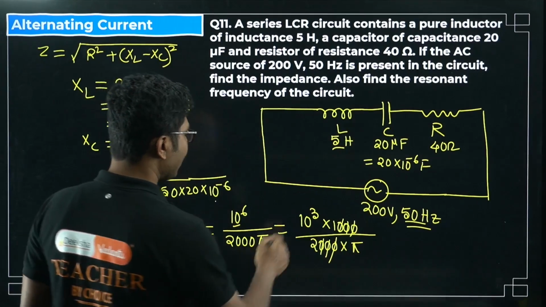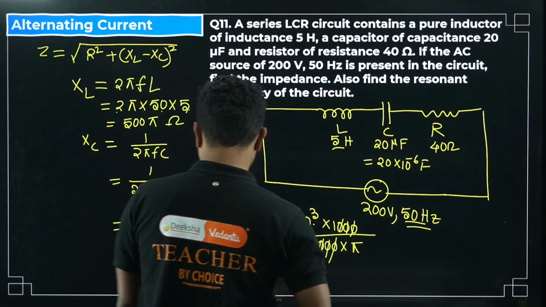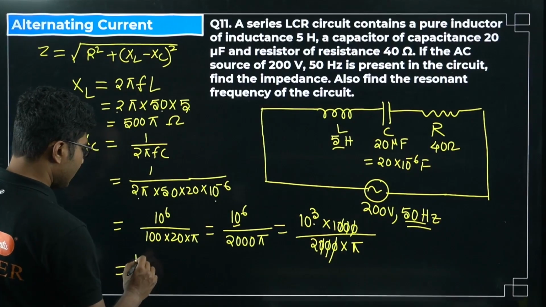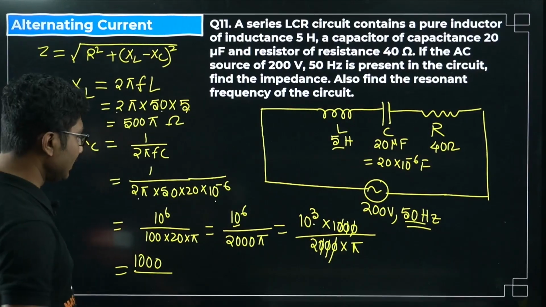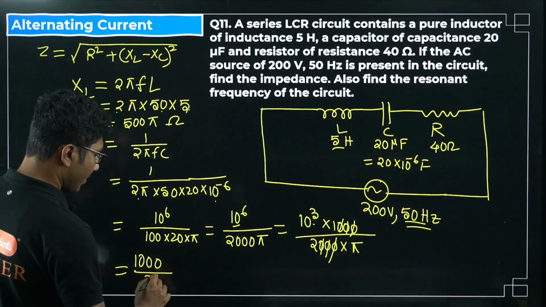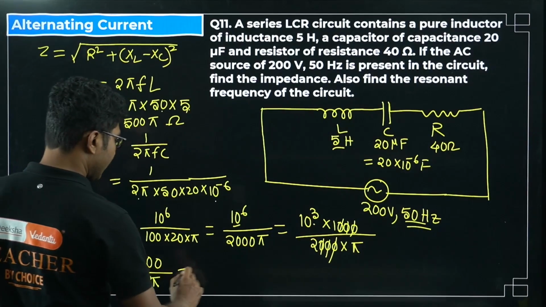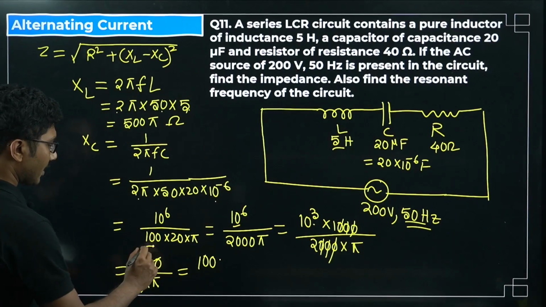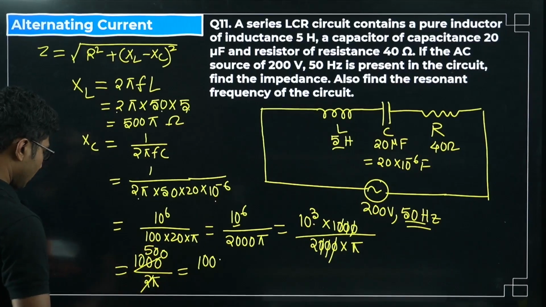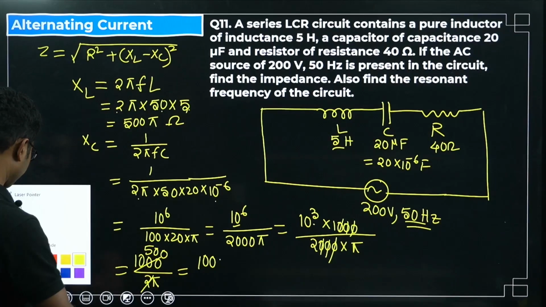So we get 10 to the power of 3 divided by 2 pi. 10 to the power of 3 means again another 1000, that is after 1 there are 3 zeros, divided by 2 pi, so it will be 1000. You can cancel that, that will be 500. So it will be 500 divided by pi.